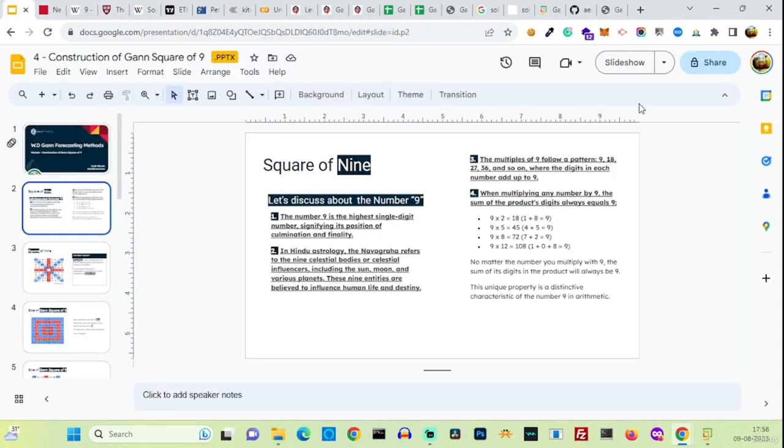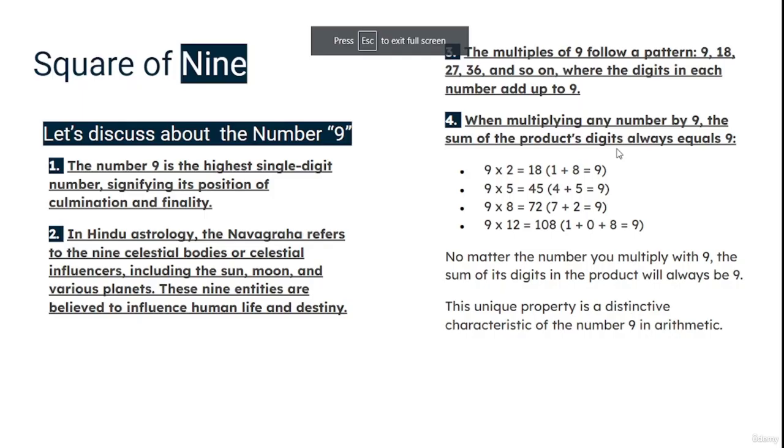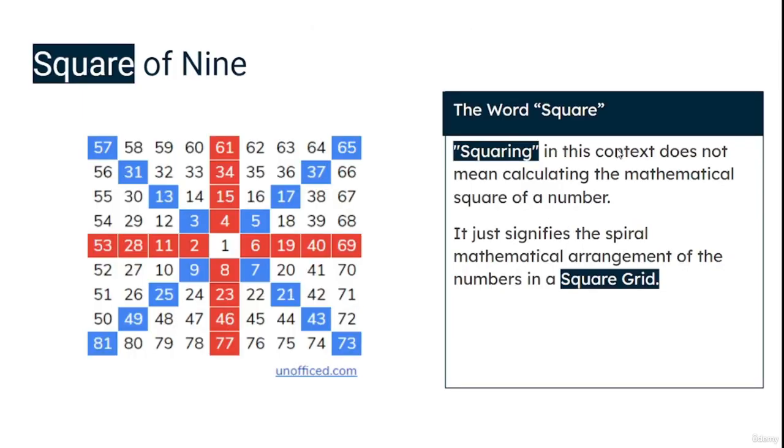Anyways, let's come back to the slide. Let's come back to the square of 9. So what does the word square mean? Square in this context does not mean a mathematical square, like 2 into 2 is 4, or 3 squared is 9. The term square has a different meaning here, like triangle, square, pentagon. In that sense, it means a square shape.